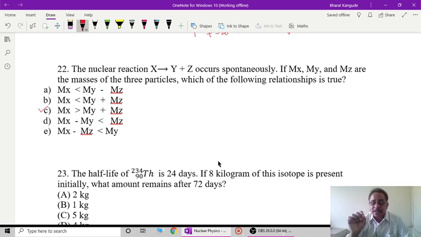Note that this is a spontaneous reaction, we are not providing energy from outside at all, and therefore this is possible. The amount of mass before the reaction must be greater than the amount of mass after the reaction, because along with this reaction some amount of energy is released. This released energy comes from the disappearance of the mass, and therefore the initial mass must be greater than the mass of the elements generated after the process. So this is again a theoretical one.